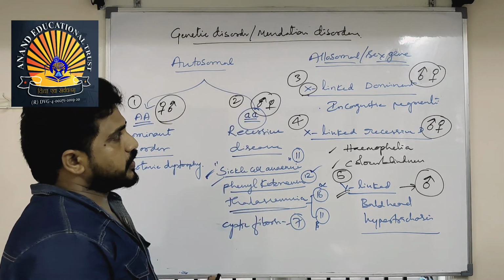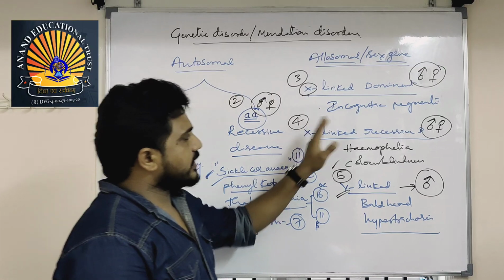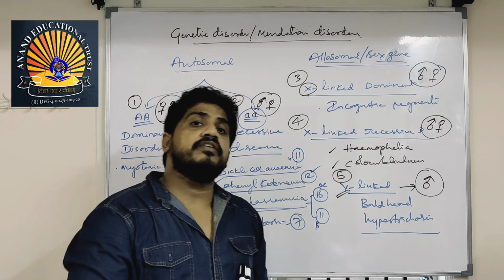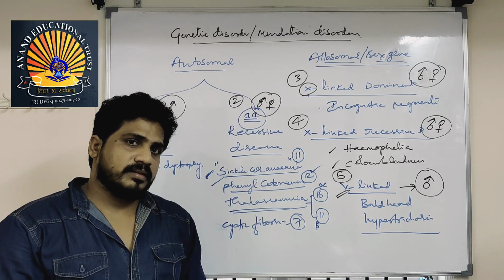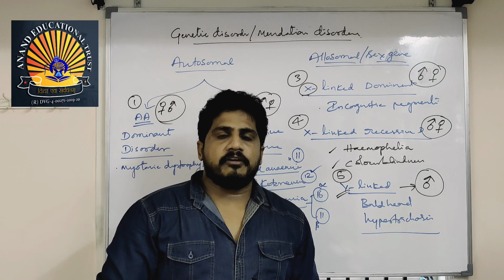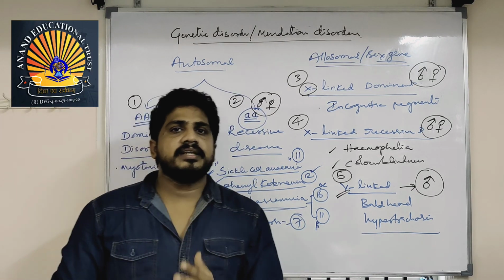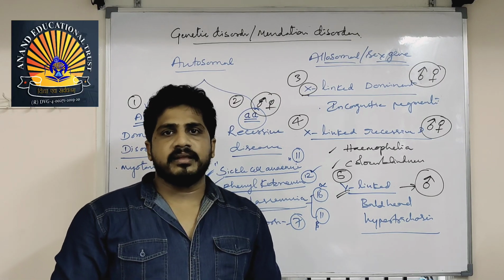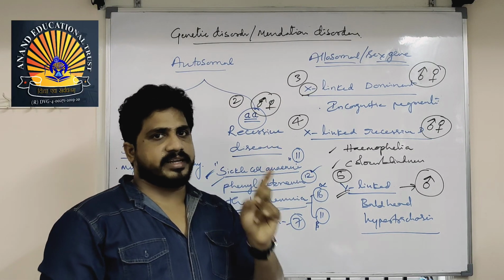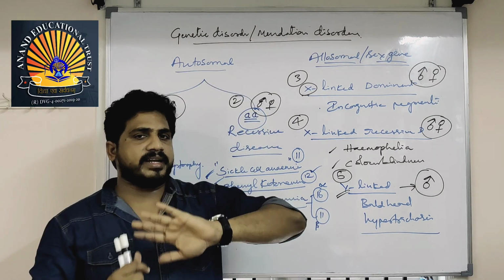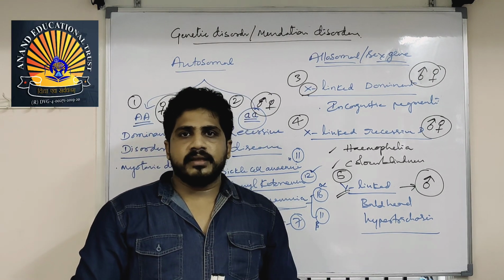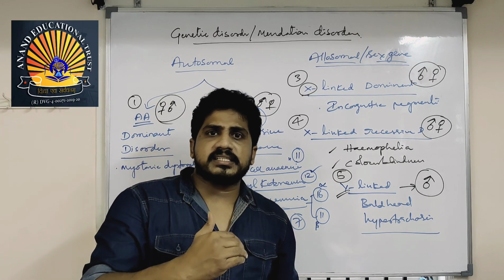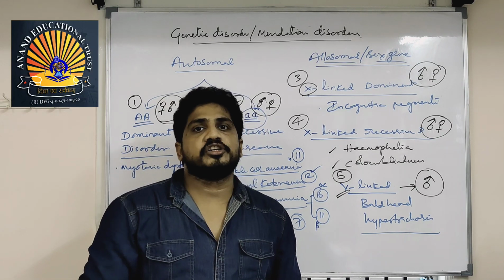One important point I am going to tell you: X-linked dominant or X-linked recessive, both, if you see, they are representing in both male and female. But who will be affected more? Will male be affected more in number, or female? Answer is male will be affected more in number. Why? Male have only one X. Female have two X chromosomes, X and X, whereas male have X and Y. One X is present in male. One X can express very easily instead of 2.